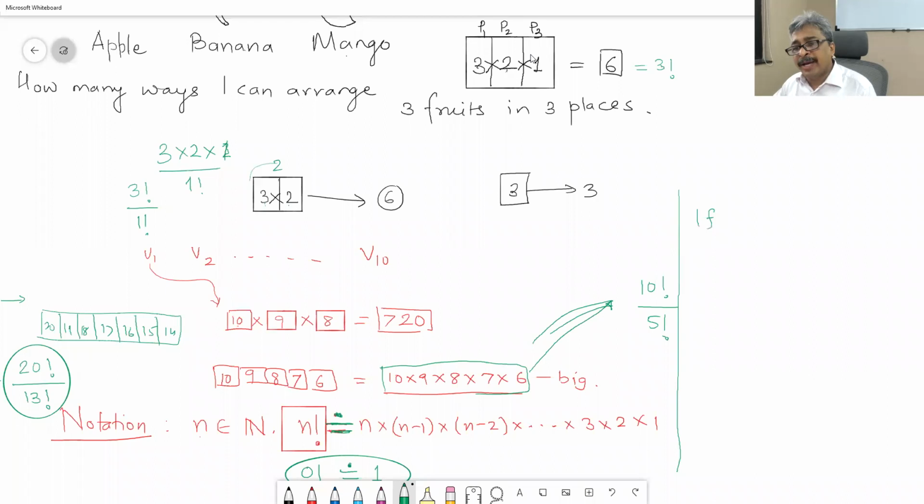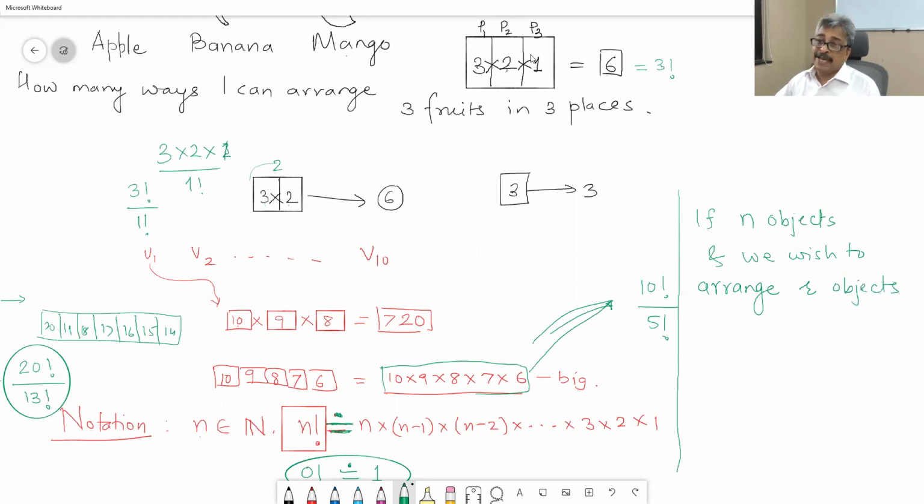So if I have n distinct objects, and I want to arrange r objects out of these n distinct objects, in how many ways can we do it? Exactly with the same logic, you have r boxes.